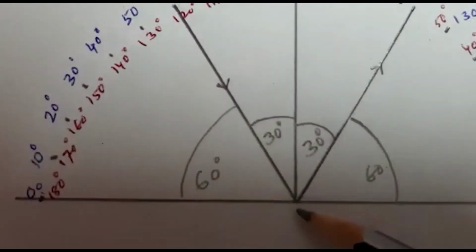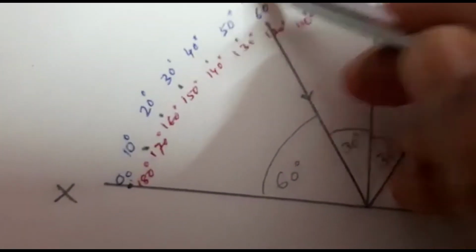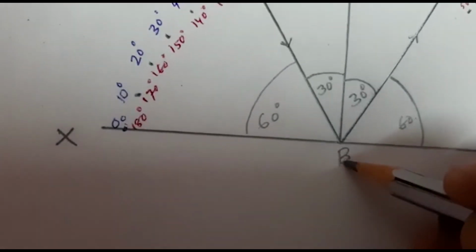this is the incident ray, and I name it A and B. This is the incident ray.